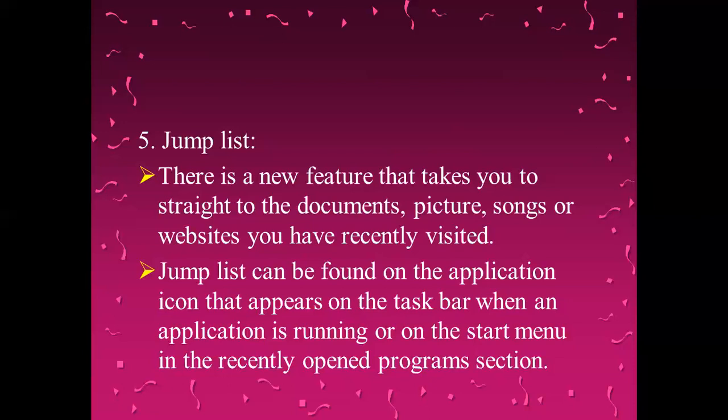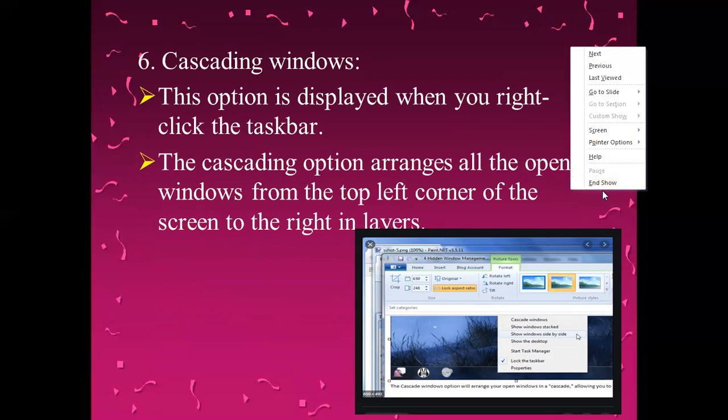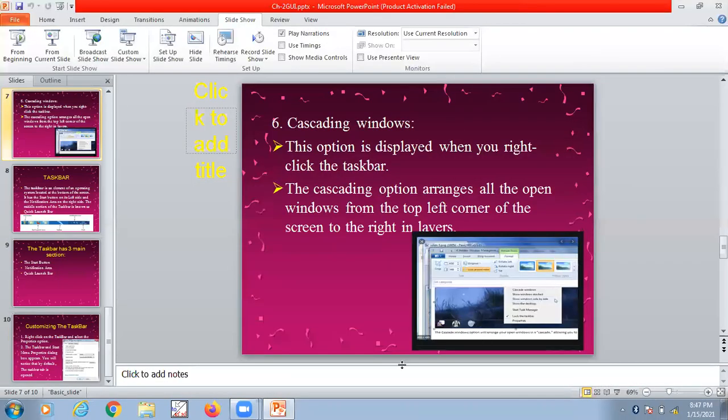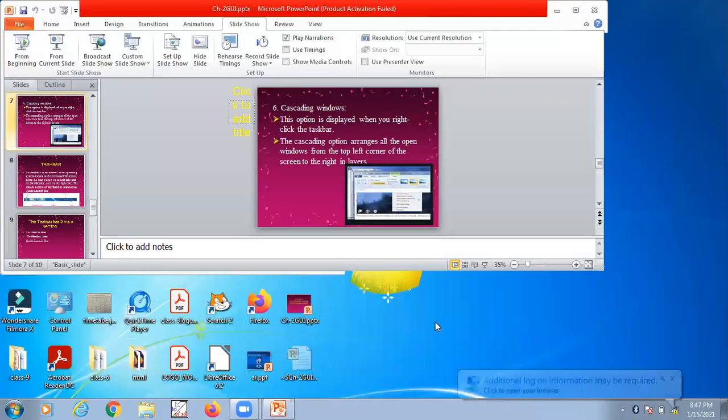So next part is cascading windows. Can you see the picture? So cascading windows, this option is displayed when you right click the taskbar. Let me show you. Give me a second. So where it will be shown when we right click over here. After that when I click on cascade windows, what will happen? See, I have clicked on cascade windows. Right now there is only one page. It will just come at the top left corner. The screens that we have opened will be seen in the cascading windows.